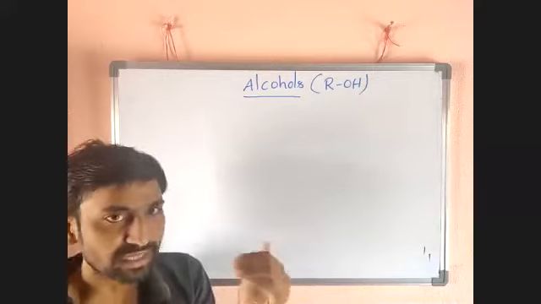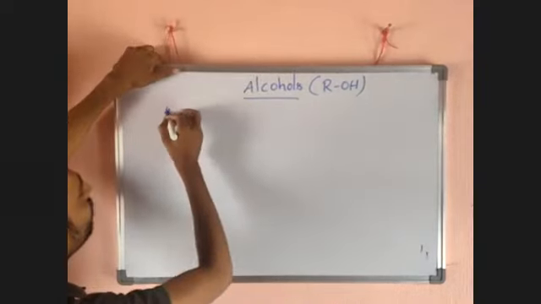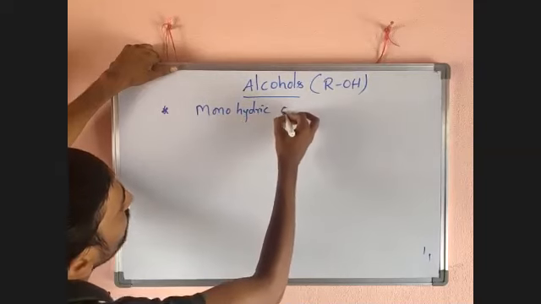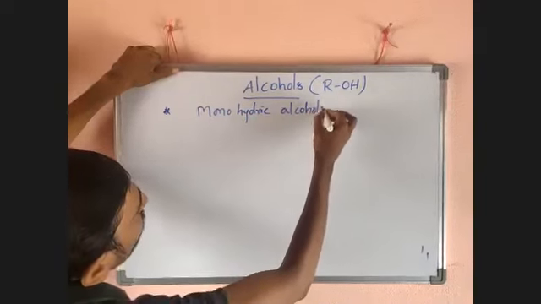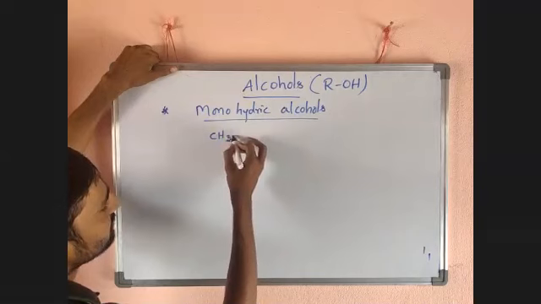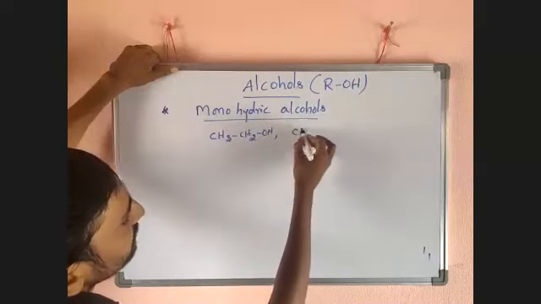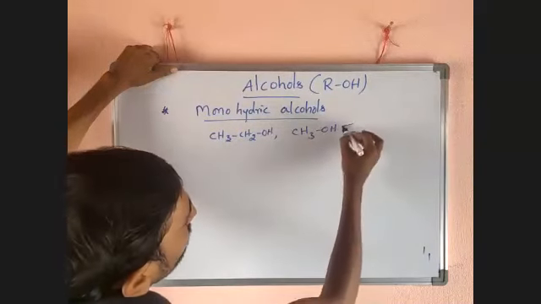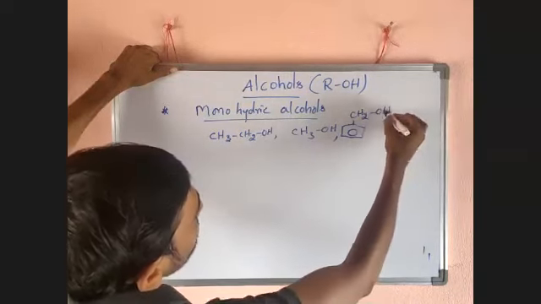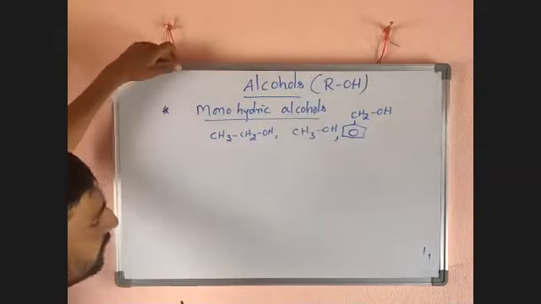So I want to write the different types. The first one is monohydric alcohols, having only one OH. For example, CH3CH2OH, or CH3OH, or a benzene ring with CH2OH. Like this we can decide. Only one OH is there, that's why they are called monohydric alcohols.